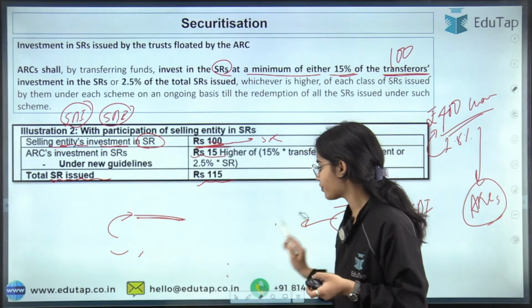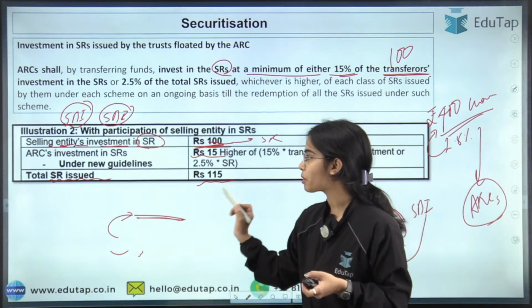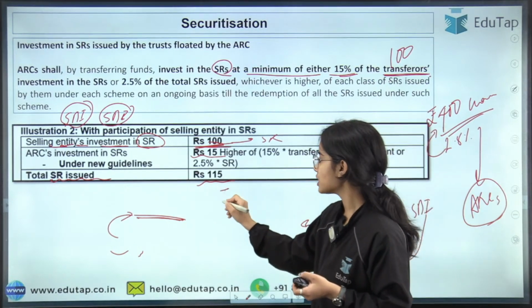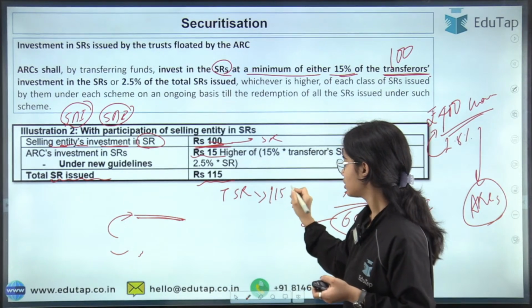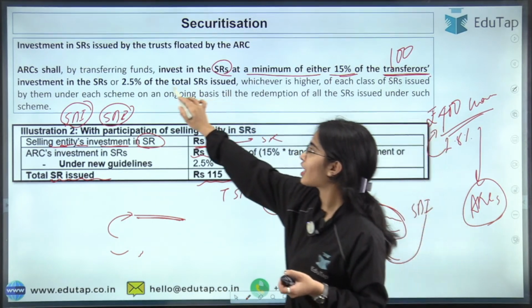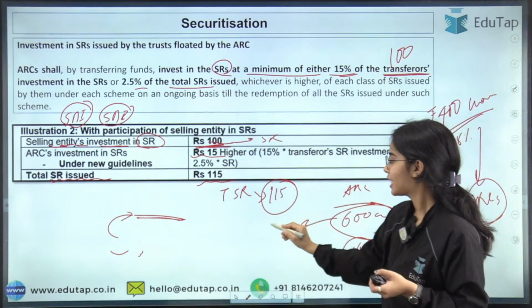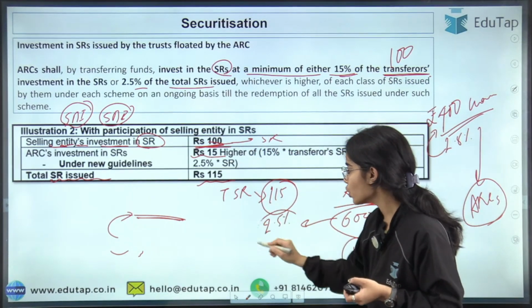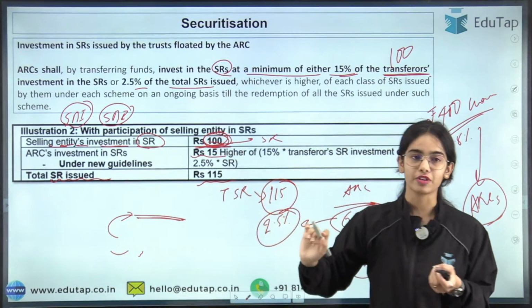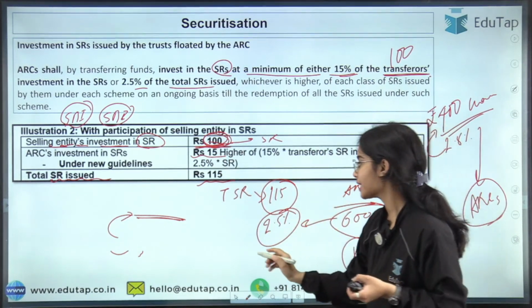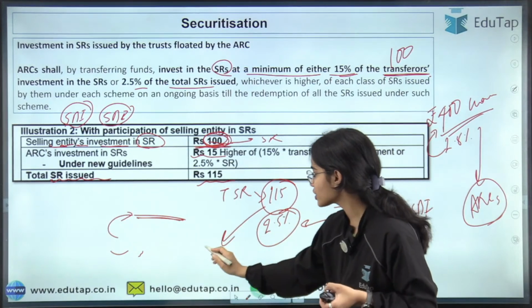So let me just brief it out for you so that you can remember the percentages. So if the total security receipts issued are 115, at least 2.5% of the total security receipts, that much investment you have to do, or 15% of the transferor's investment. So the transferor is the SBI that is investing in the security receipts of 100.